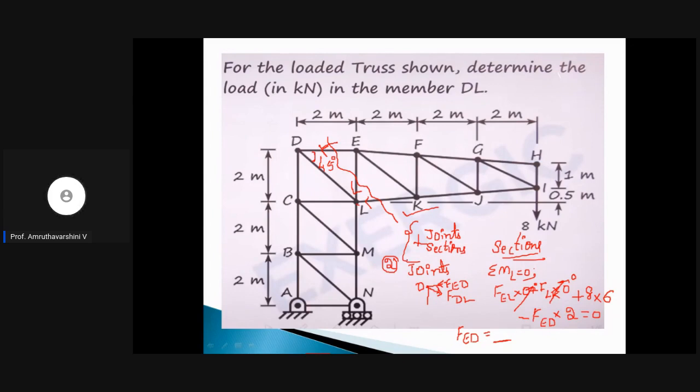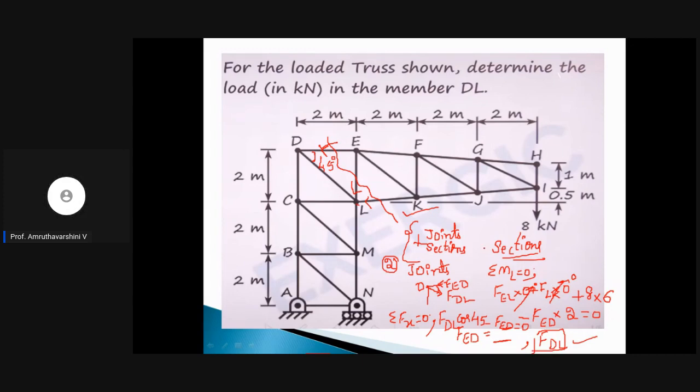You know this force. Since we need to find FDL, we can simply make use of sigma Fx equal to 0. Resolve the force FDL into two parts. Consider FDL cos 45 plus, because it is acting right side direction, and minus whatever the answer we get. So in this equation, equate that to 0 and you will find what is FDL. Clear? I want you to solve this particular problem and tell me what is DL.